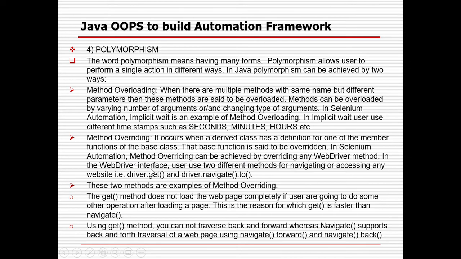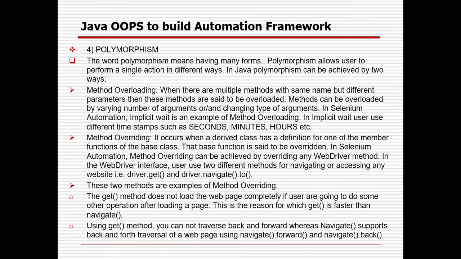In the WebDriver interface, the user has two methods for navigating or accessing any website. You have already seen them. One is driver.get, where you can provide the URL. The other is driver.navigate.to, where you can also provide the URL. So both ways you can navigate to a particular URL. But these two methods are the example of method overriding.